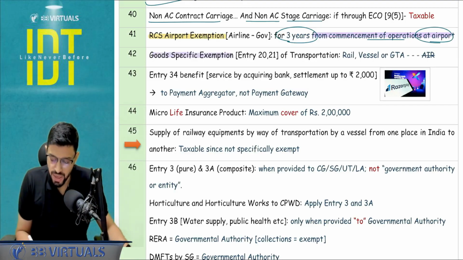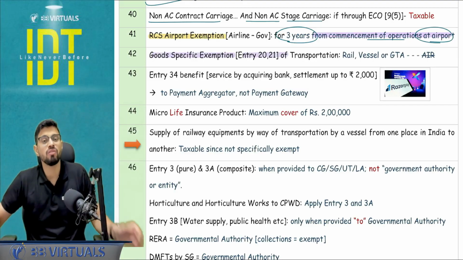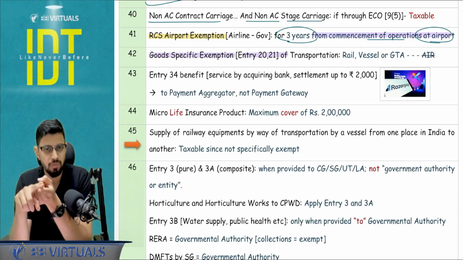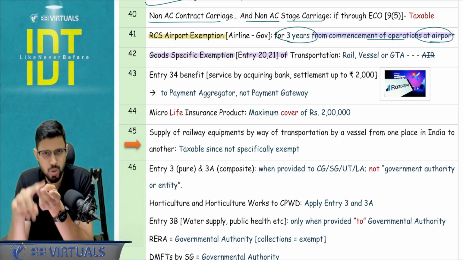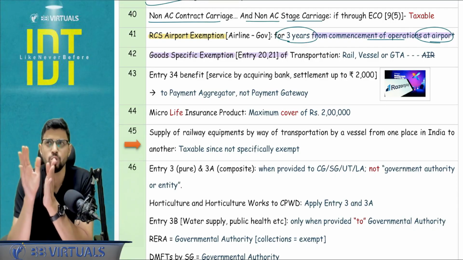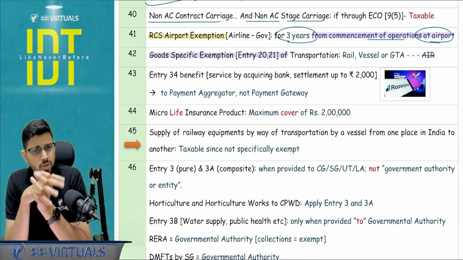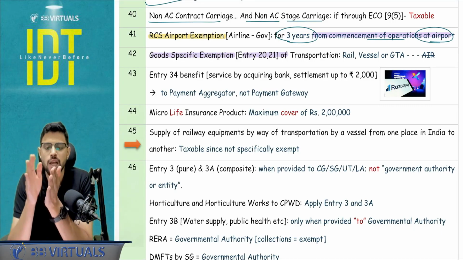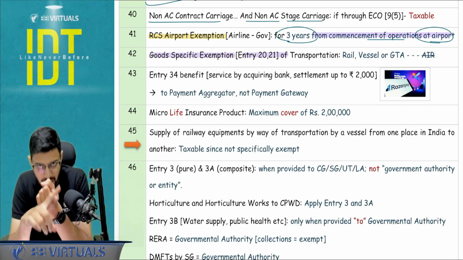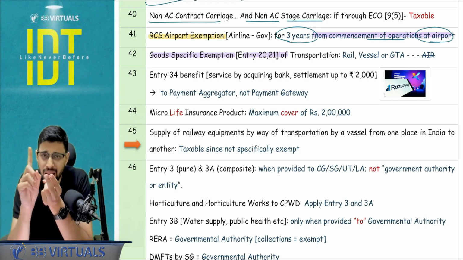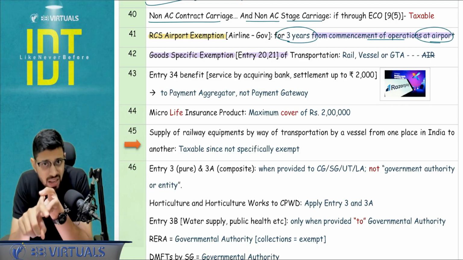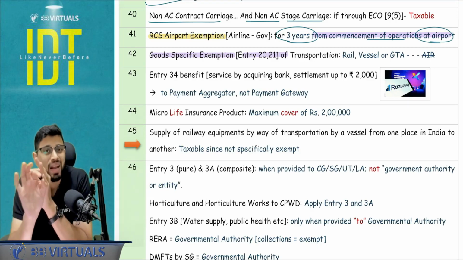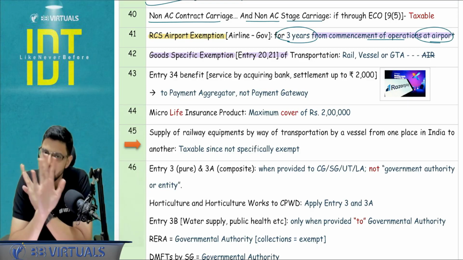In the goods specific exemption entry number 2021, where random goods we cover, relief material we cover, agriculture produce, milk and all those points, agriculture produce, registered newspaper. So those points we covered. Exemption with respect to the transport of these items. So that is exempt when provided by railway or a vessel, okay, or a GTA, but air, it is going to be taxable. Air is not exempt.